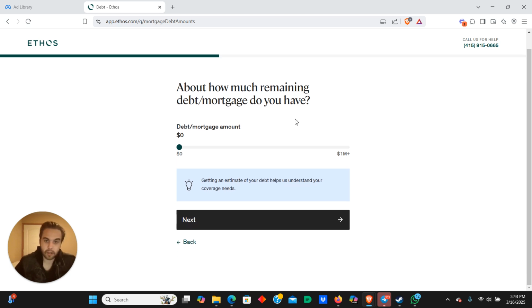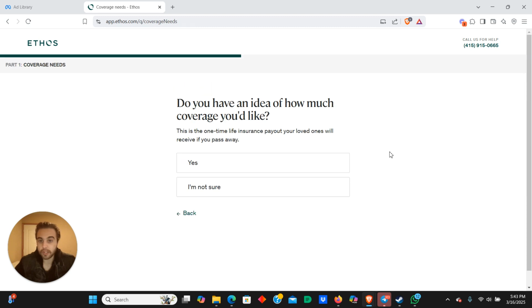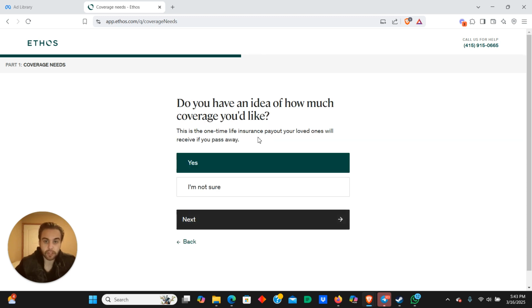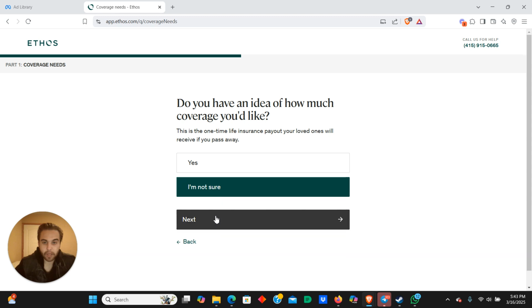How much remaining debt on a mortgage do you have? I'll answer this question honestly. Do you have an idea of how much coverage you'd like? I'm going to test something real quick because not a lot of people do this: is it a smart form or not? So I'm going to click yes, and then it's asking me coverage range. How much coverage are you looking for? This is a one-time life insurance payout your loved ones will receive when you pass away. Okay, so let's say I'm not sure.